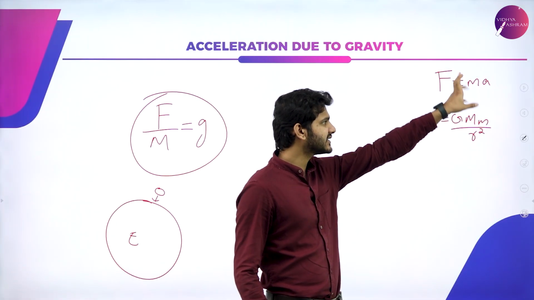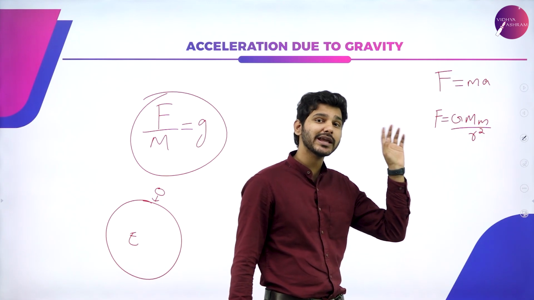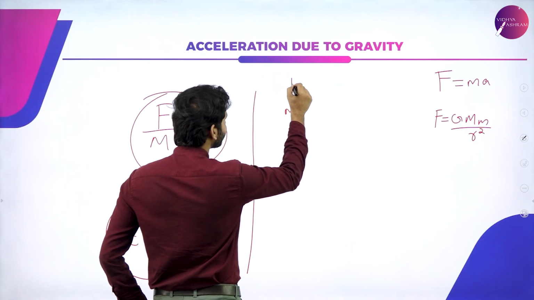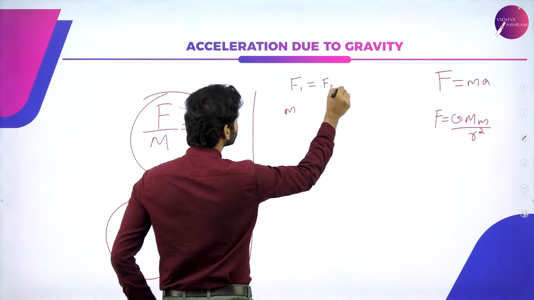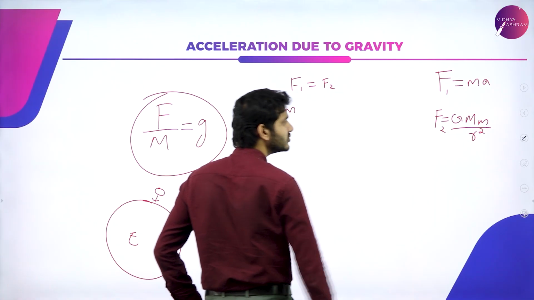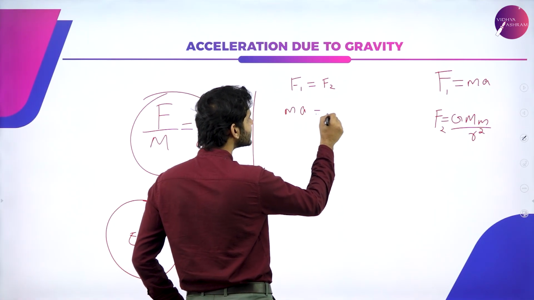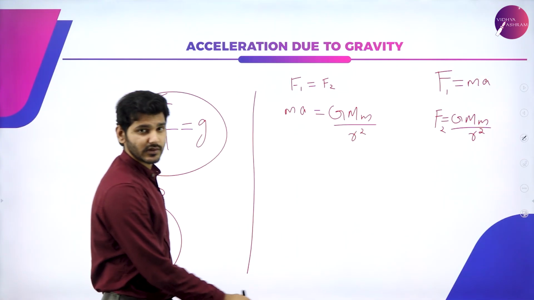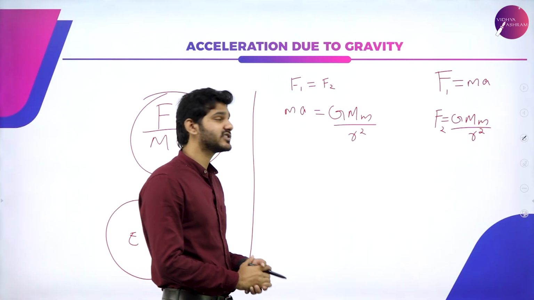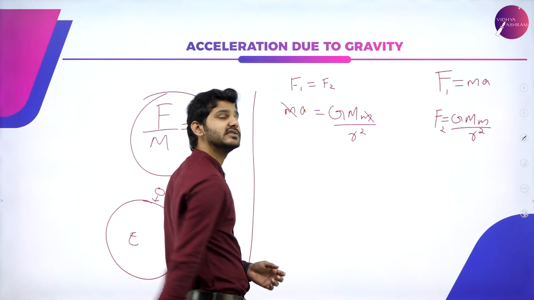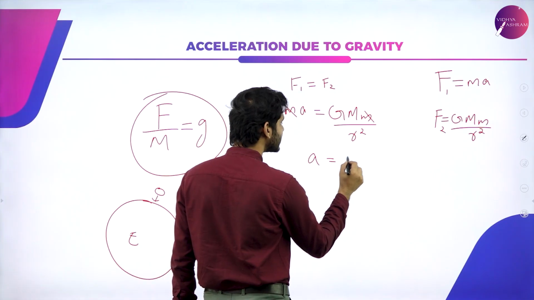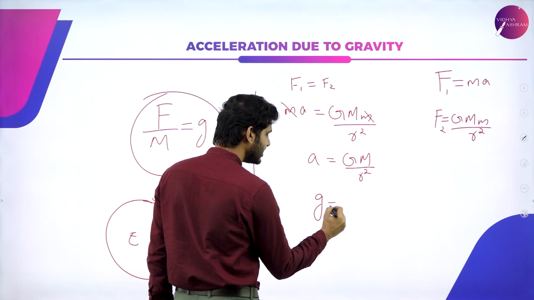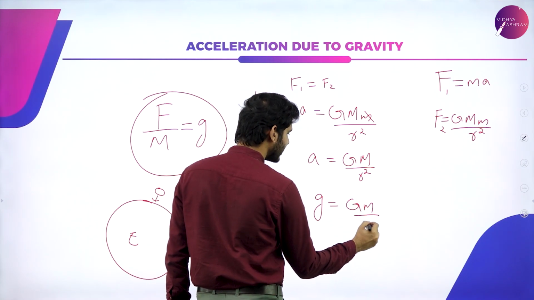So again, since both are forces, I can actually equate these equations, which means I can write F1 is equal to F2. Or simply, m a is equal to G M m divided by r square. Now, the trusty cancelling out comes in, because small m and small m cancel out. So we can actually say that a is equal to G M divided by r square. Or simply, g is equal to G M divided by r square.